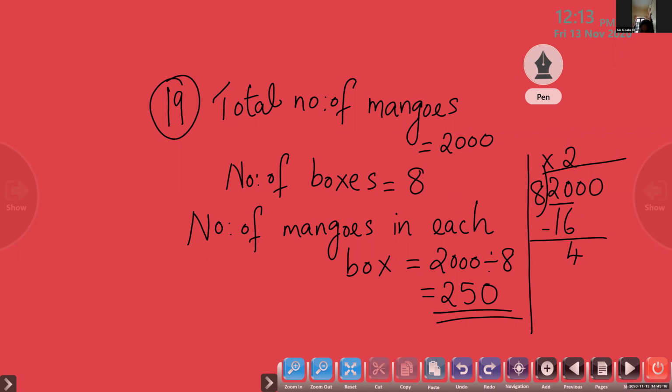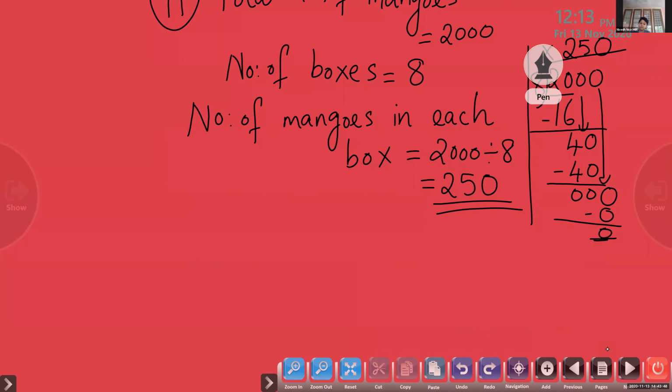Then we have to bring down 0. 40 divided by 8. How many times 8? 5. Very good. 8 into 5 is 40. Then subtract. Now, this 0 you have to bring down. That was the mistake by Christo. This 0 you have to place in the quotient. Don't forget that. 0 times 8 is 0. So the answer is 250.